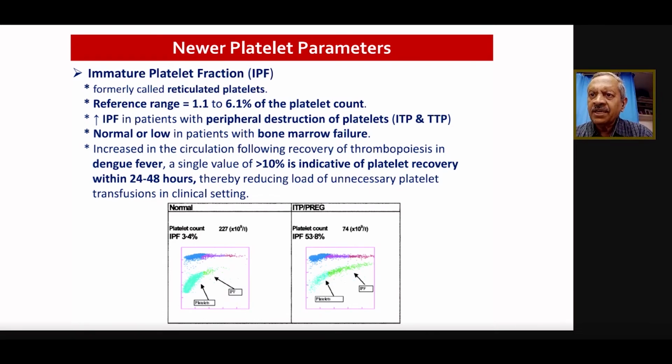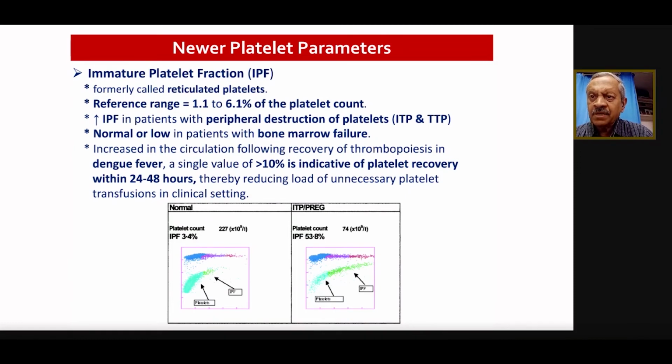So not only does it give the idea about the etiology of the thrombocytopenia, if the patient has a normal platelet count and IPF increase, probably we are dealing with some myelofibrosis. So because of the IPF, we can know about the cause of platelet disorders.